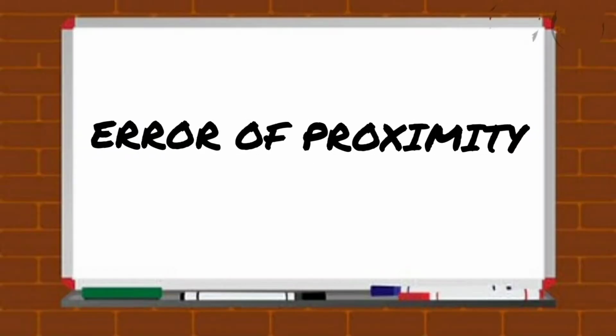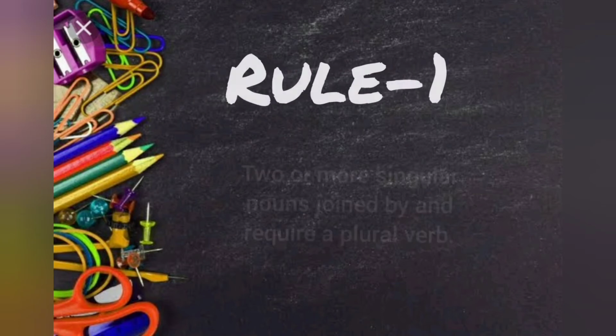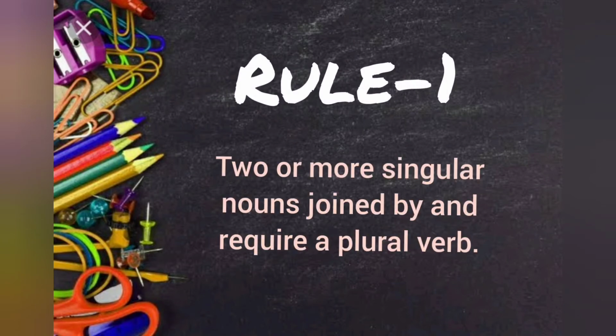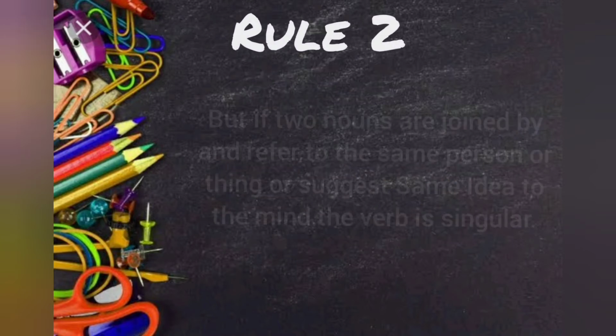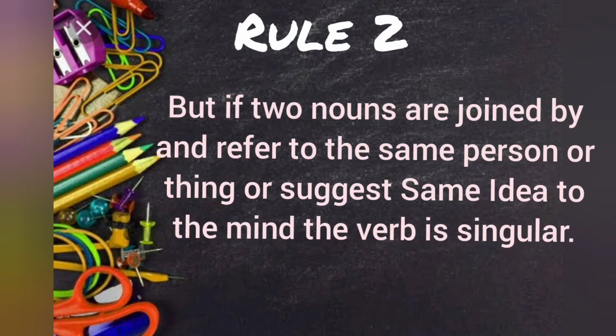Error of proximity. Rule number 1. Two or more singular nouns joined by and require a plural verb. For example, I like to eat pasta and hot dog. Rule number 2. But if two nouns are joined by and, refer to the same person or thing or suggest same idea, to the mind the verb is singular. For example, he is a singer and an actor.